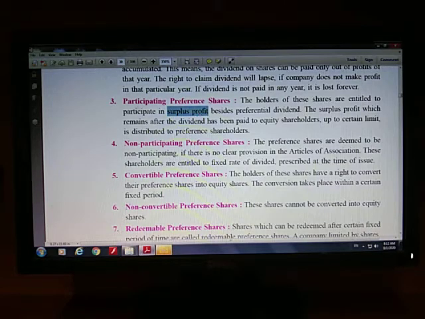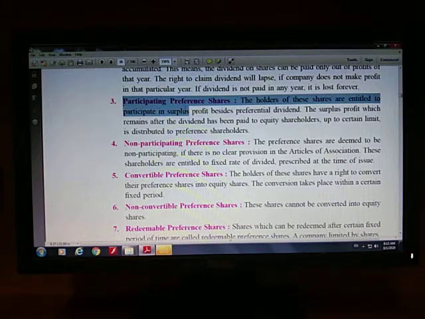And at that time, if you have participating preference shares with you, right, you will get one more dividend, one more time of dividend which you will earn from the surplus profit, and this particular right is only given to participating preference shares. It means a participating preference shareholder will have dividend two times in the same financial year.